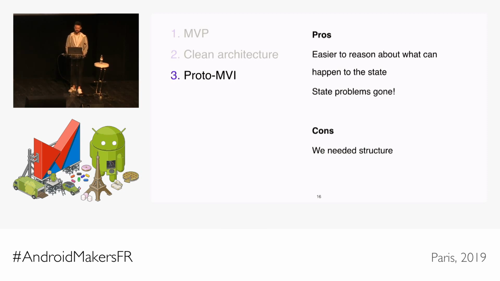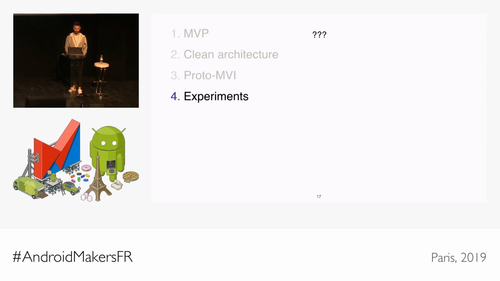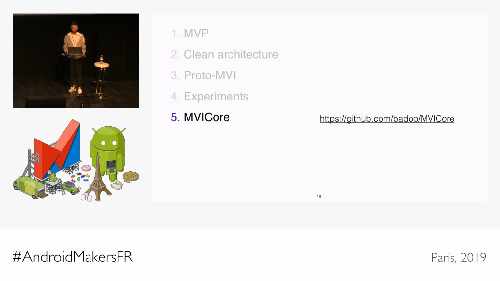It was easier to understand state changes, and our state-related bugs quickly became a thing of the past. On the other hand, we needed to figure out a good structure for this approach. So we experimented with multiple approaches for almost 1.5 years. And we open sourced the best tools that we created during this time and put them in a library project on GitHub called MVI Core.